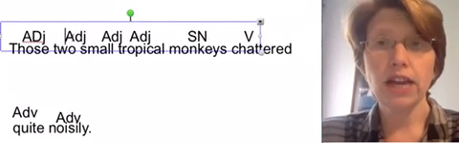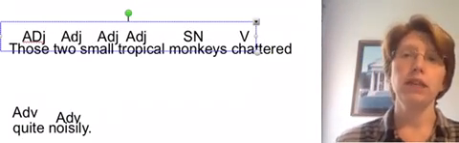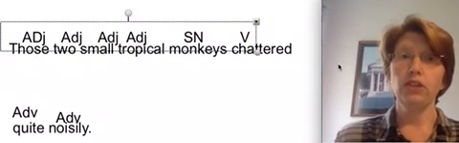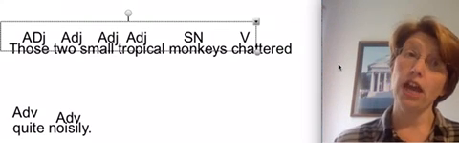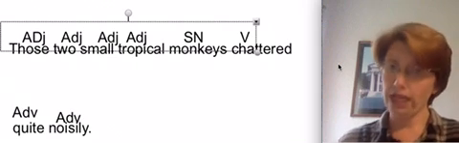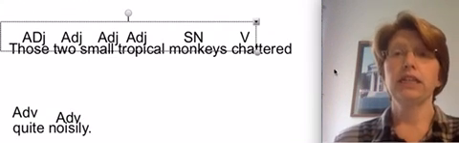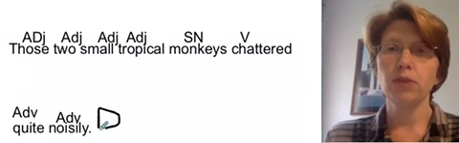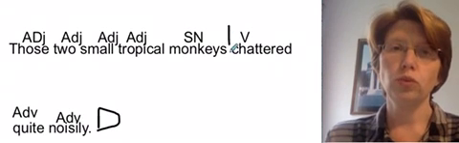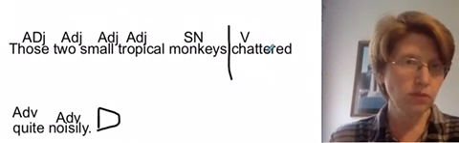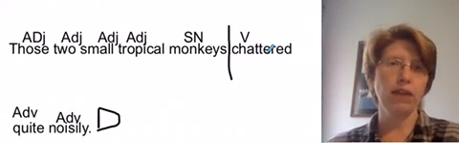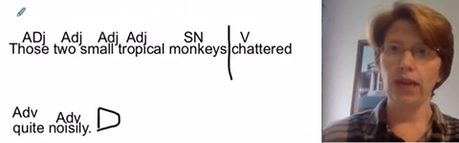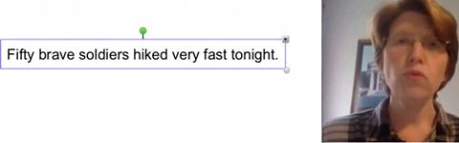Okay, so we have several adjectives describing monkeys. What kind of monkeys do we have? Those monkeys. 2 monkeys. Small monkeys, tropical monkeys. What did they do? Chattered. That's the verb. How did they chatter? Noisily. How noisily? Quite noisily. Got it? Declarative sentence. Go back to the verb. Separate the complete subject from the complete predicate, which we're going to do right here. No adverb exceptions. We're not to that point in the book because you're going back and reviewing. And no inverted sentences. Okay, got that? Moving on.